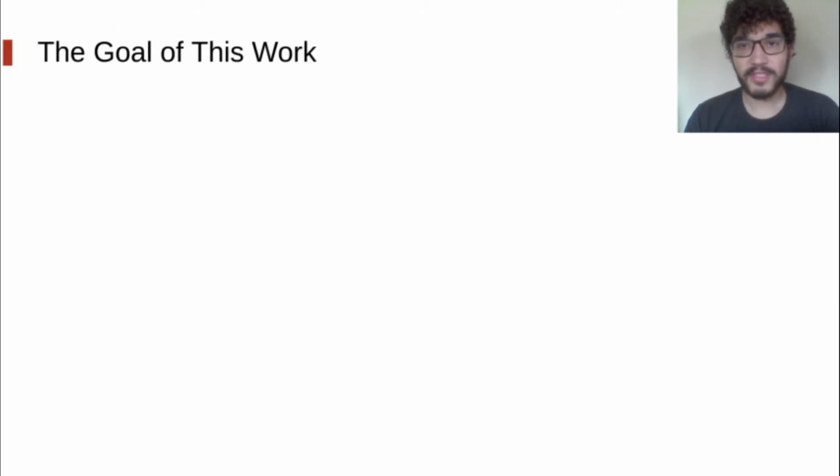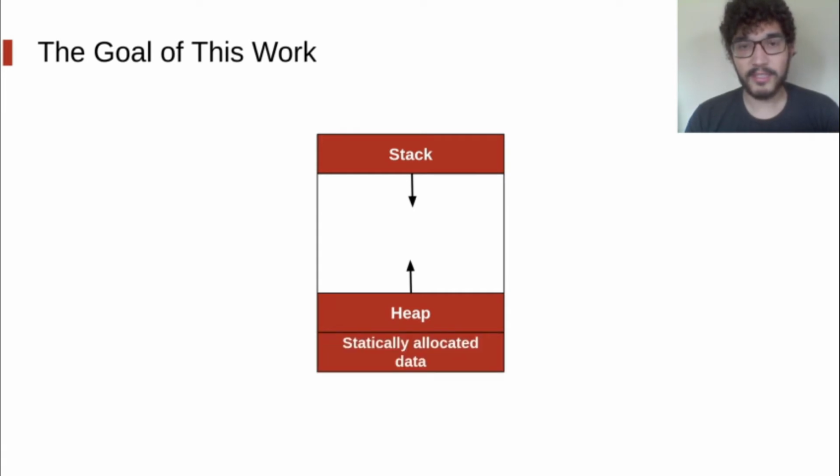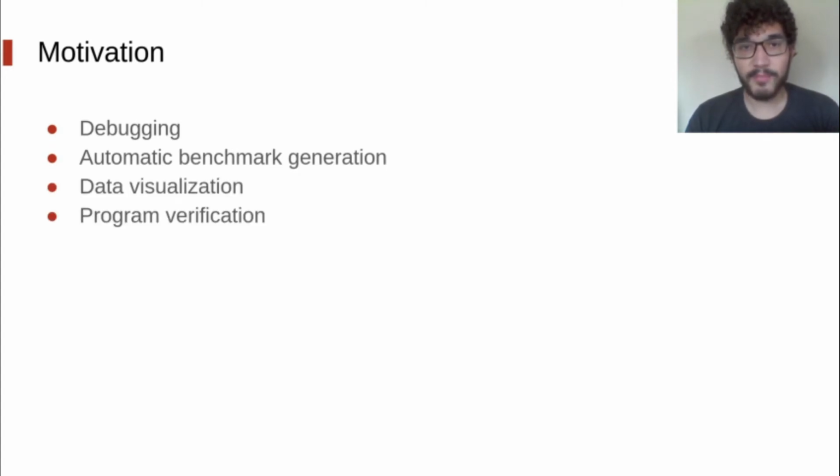The goal of this project is to develop a new technique that is capable of reporting the state of a program. But what is a program state? The program state is formed by the values that the program manipulates. Such values are stored in different memory regions, like the stack or heap, or in statically allocated memory like global variables. The ability to inspect the values that form this state is useful for many purposes, like debugging and automatic benchmark generation, data visualization, and program verification.